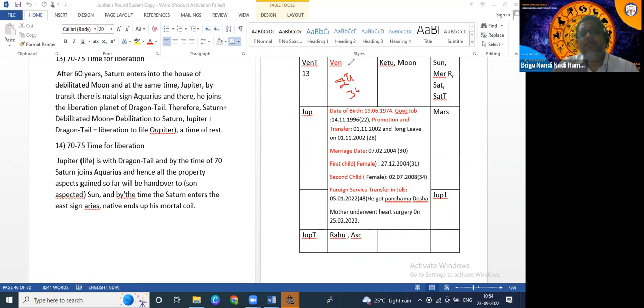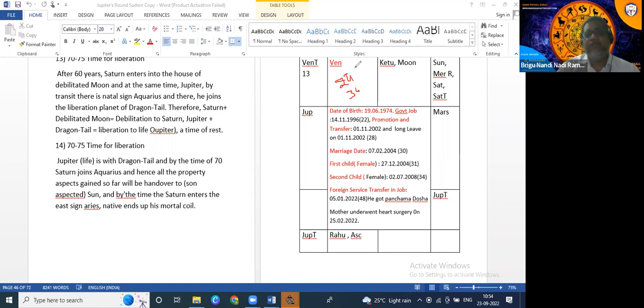Here Venus is already posited in this house. Whenever progressive Jupiter touches natal Venus, during that round the native will definitely get married, or he will purchase a house or vehicle like that.